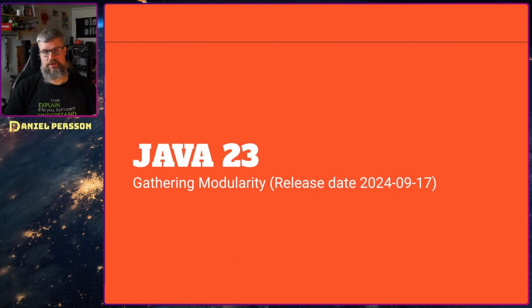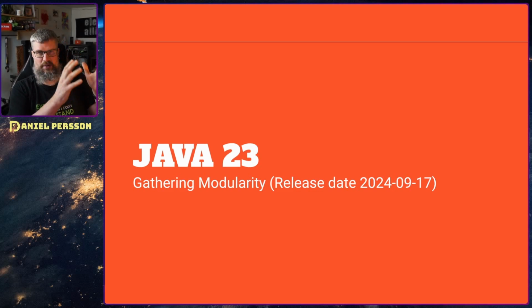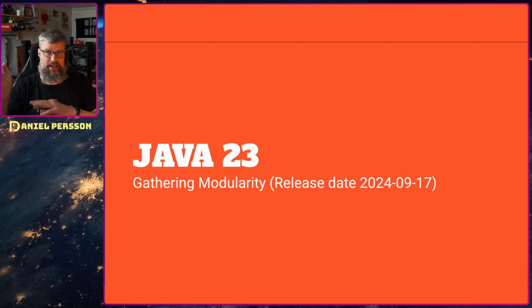And let's switch over to my screen here, and this is release 23, which is a long-term supported release. They do that every 6th release or every 3 years. The last one was 17, the one before that was 11, now we are at 23. So this is a long-term supported release. It will be released on the 17th of